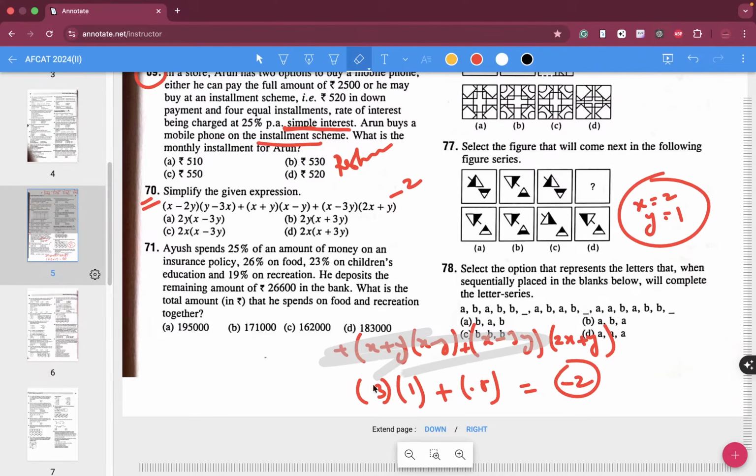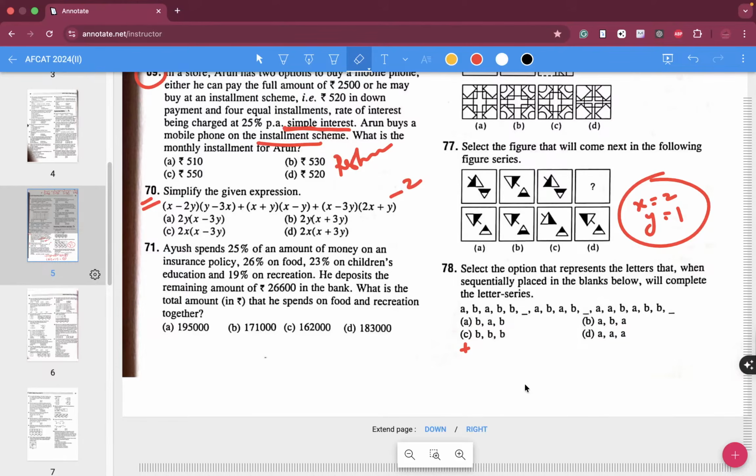Now check for the options. Even to my students, I teach that I don't want to use much of a variable. Option A says 2y, so 2, x value is 2 minus 3y. So 2 into minus 1, which is minus 2. Hold on. Now you have B over here, 2y, which means 2 into x plus 3y. Obviously this will not give you minus 2.